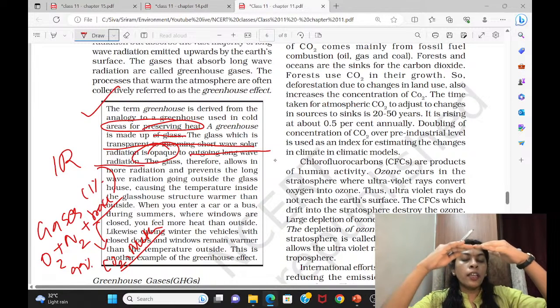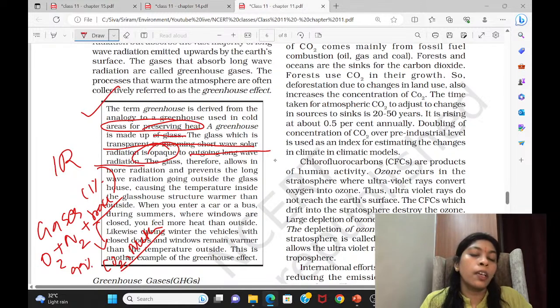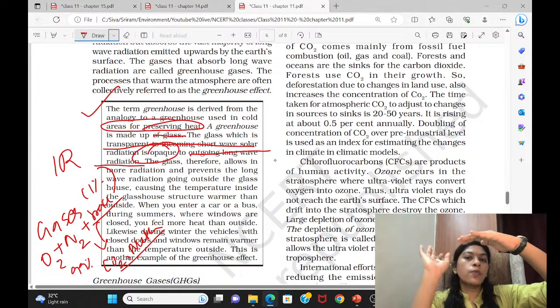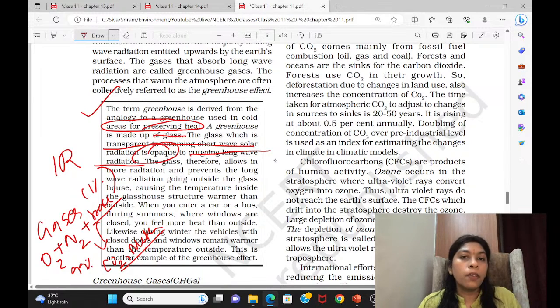They are not allowing the IR radiation to escape out into space. It is kept trapped by these gases, which absorb the IR radiation emitted by the earth and send it back to the earth. So the earth is warm. It has to be there. It is required. It is very important. But now, since man's activity has increased, these greenhouse gases have increased and are causing harm.